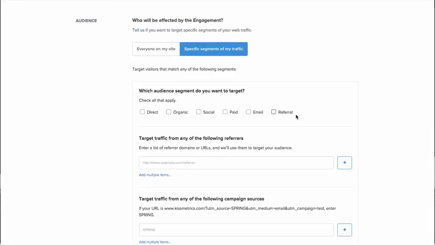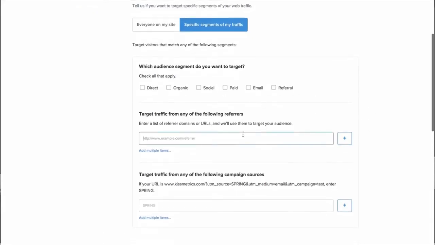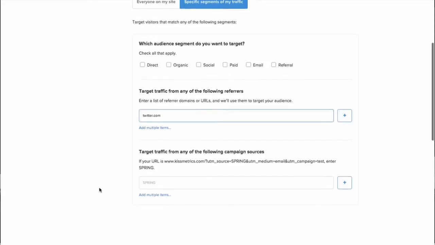You can also target a specific referrer. So if you got featured on a news publication, or you want to target people coming in from social media, you could say only show up for people that come in from Twitter, let's say. Or you could target a specific campaign source. Any of the email campaigns or search campaigns you're already running, you can augment that with Engage and put up an engagement just for people that come in from a particular UTM source.